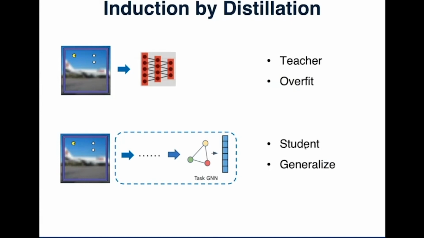Let's analyze the process again. Here, the CNN-based DQN is a teacher, which is easy to train, but it will overfit. And our object-centric model is a student, which is hard to train by itself. But it can distill knowledge from the teacher and even perform better than the teacher in terms of generalization. This is pretty interesting. The teacher just overfits to the environment, but the student can generalize well. This also proves that the object-centric abstraction is critical to task-level generalization.